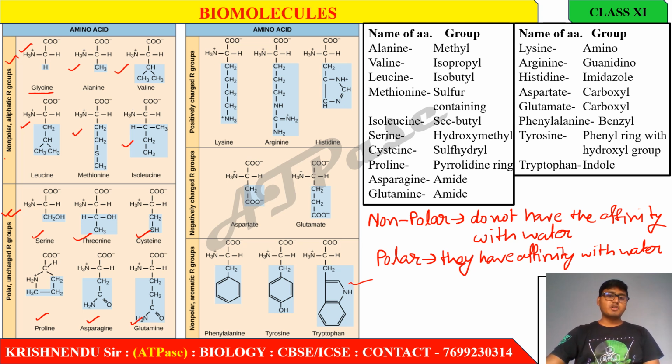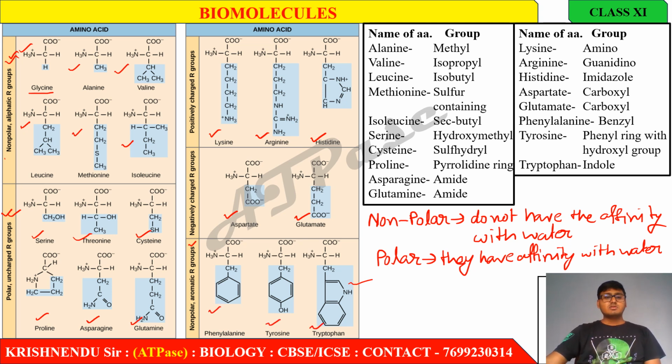These are positively charged R groups. It means these amino acids' R groups have a positive ion, like lysine, arginine, histidine. These are negatively charged R groups, that is aspartate and glutamate. These are non-polar aliphatic R groups, but these are non-polar but aromatic R groups, like phenylalanine, tyrosine, and tryptophan.